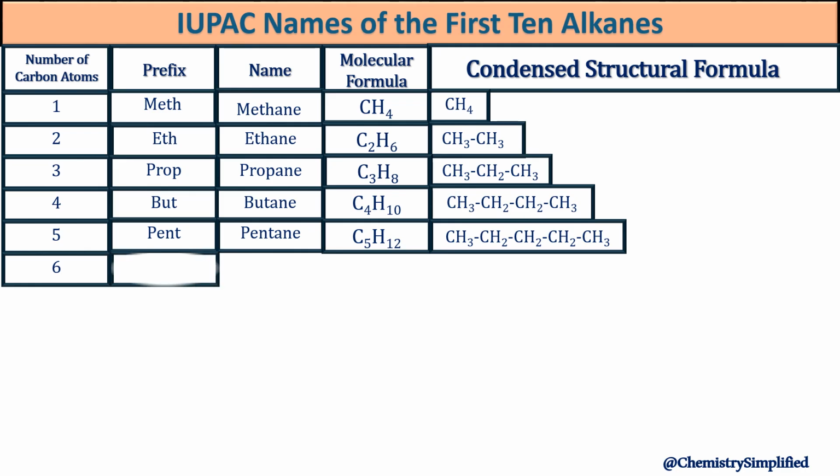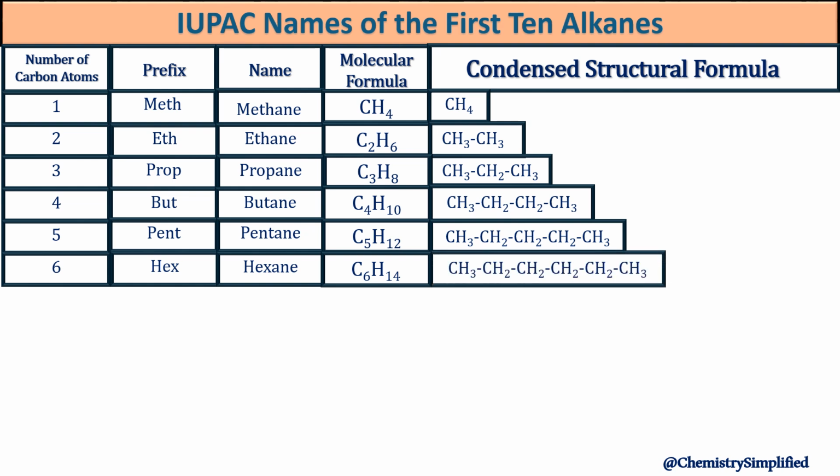6 carbons linked together, the prefix would be hex. The name would be hexane. Molecular formula C6H14. Here is the condensed structural formula. 7 carbons, the prefix would be hep.